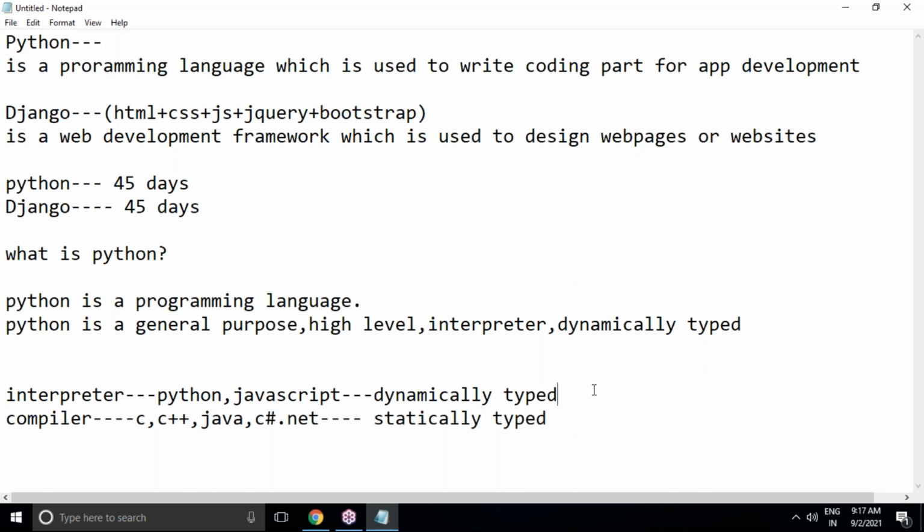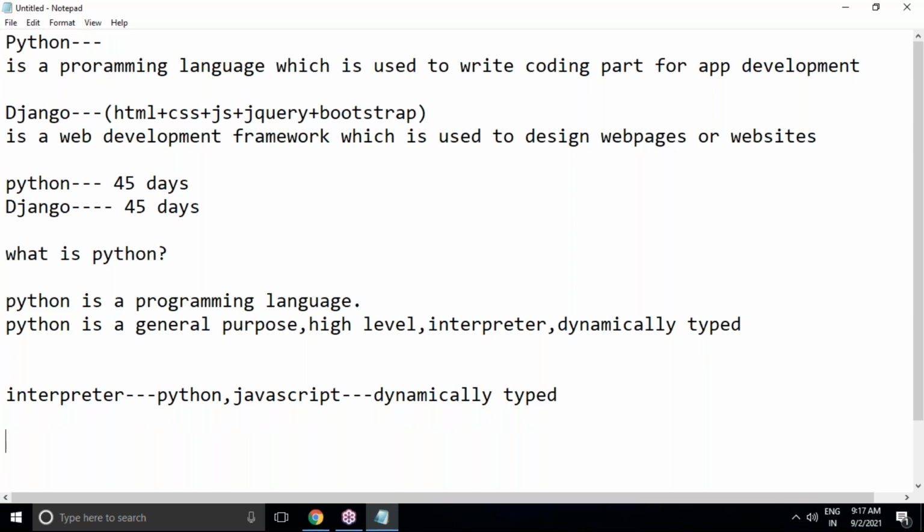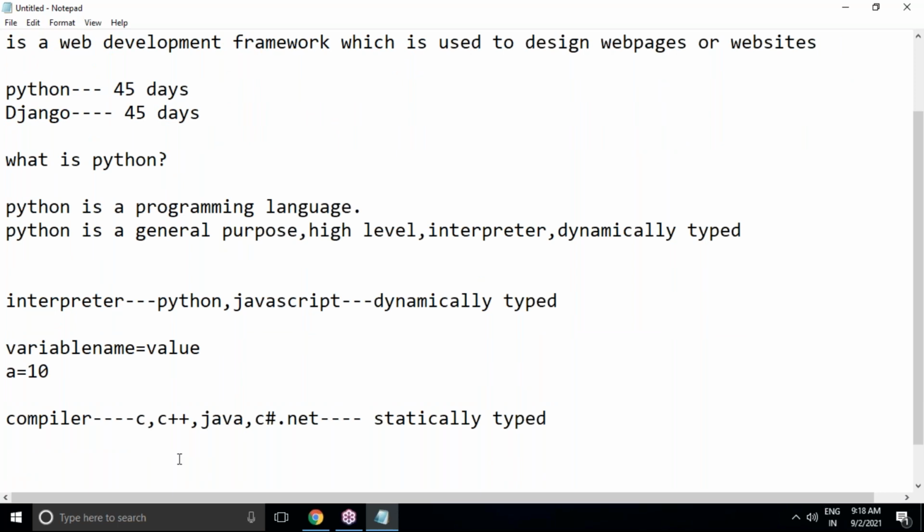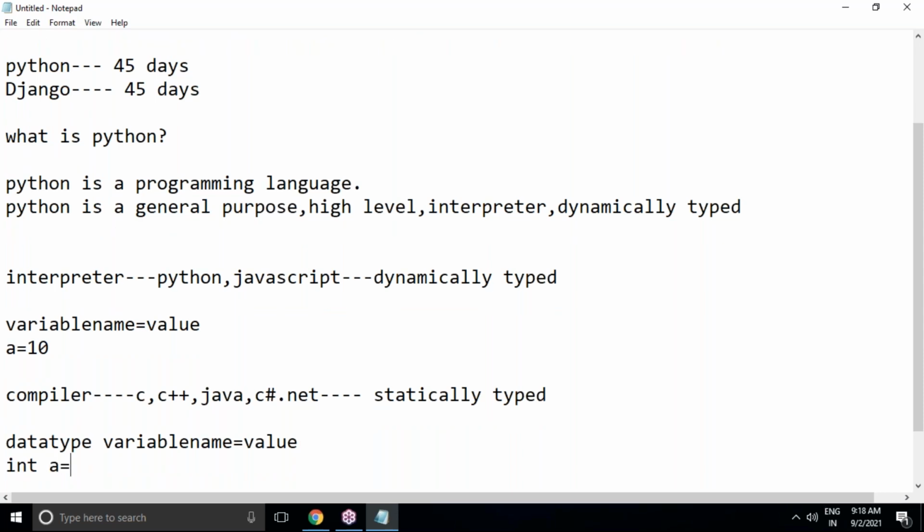Look here, whenever I'm trying to declare any variable in Python, there is no need to give any data type. Directly you can say variable name equals to value. That's it. Variable name A, value is 10. But when it comes to statically typed, compiler based languages like C, C++, Java, if you want to declare any variable, the data type of the variable is compulsory. Data type is integer, variable name A, value is 10 only, like this one.